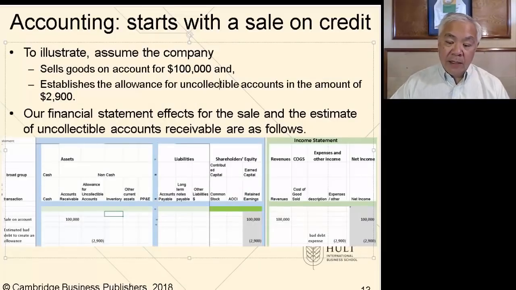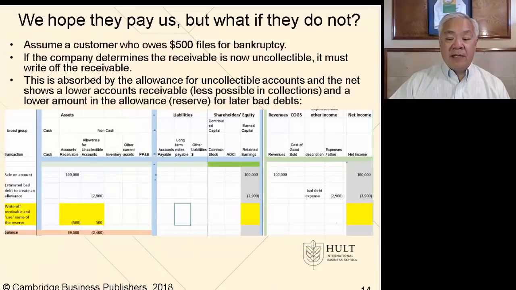So here we have accounting, starts with a sale and credit, and we establish this account. Next, we hope they pay us, but what if they don't? In this case, let's say $500 of that receivables from a customer who went bankrupt. So we're not going to get it. To count it as receivables would be not correct because we know we're not going to get it. But we knew somebody wouldn't pay us, and now we're going to use some of that reserve. So that's the idea, is that we don't record bad debt as something bad occurs. We anticipate it, record an allowance, and then when bad things occur, we then use this reserve.